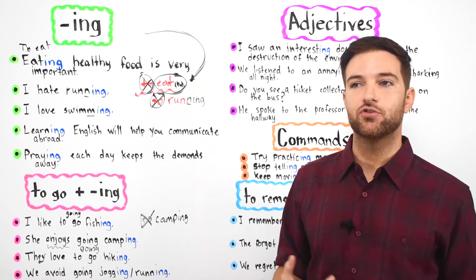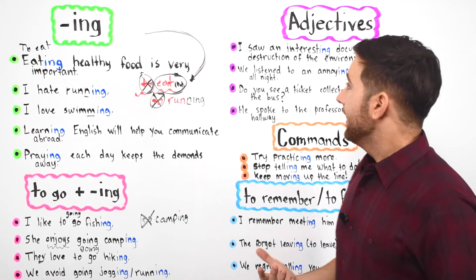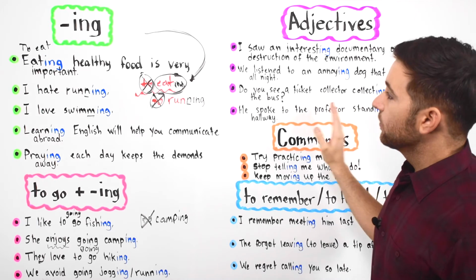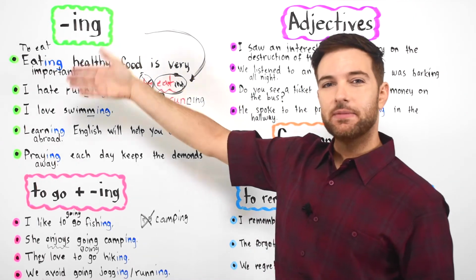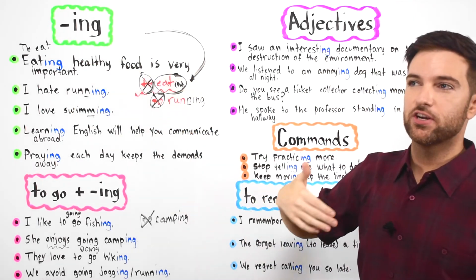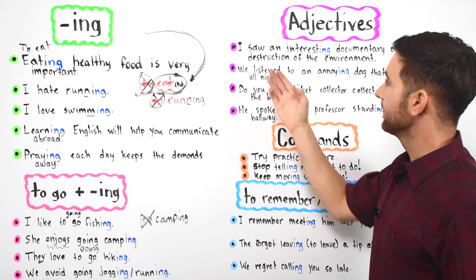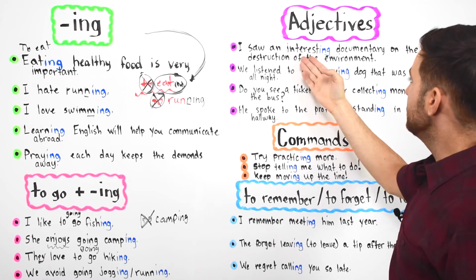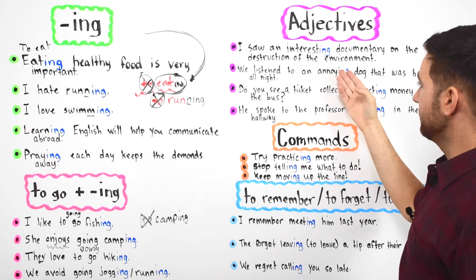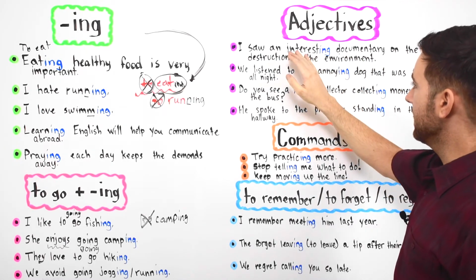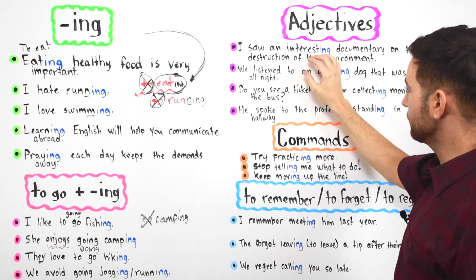It attributes qualities to them. And in these examples with the ing form, they're coming from verbs. So they're expressing actions. Okay? We're going to see this here. Adjectives. I saw an interesting documentary on the destruction of the environment. Again, we have to take interest, you know, interest right here with ing.